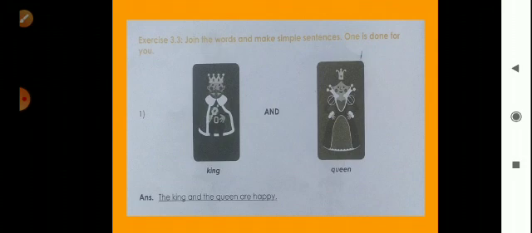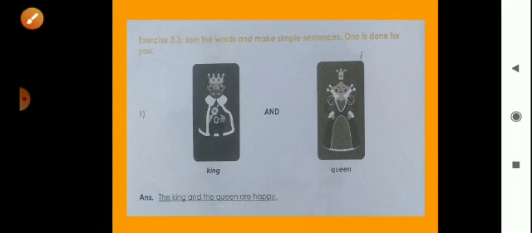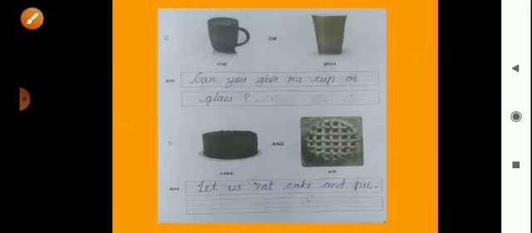Next is Exercise number 3.3. Join the words and make simple sentences. One is done for you. Okay. Now here we can see a picture of king and queen. Now with the help of this picture, we will make sentences. Here already one sentence is ready. What is it? The king and the queen are happy. Okay.